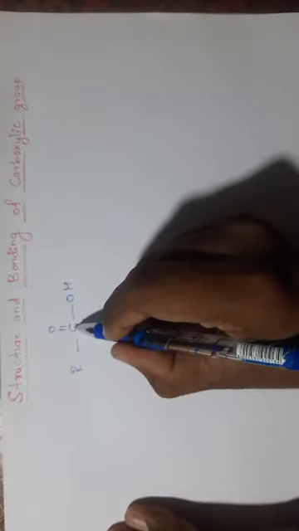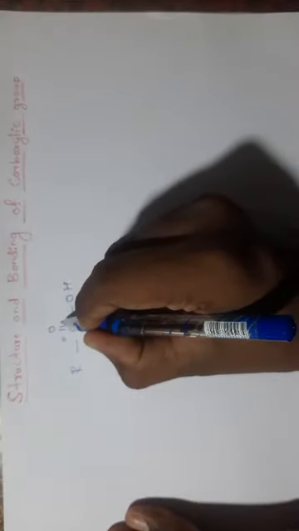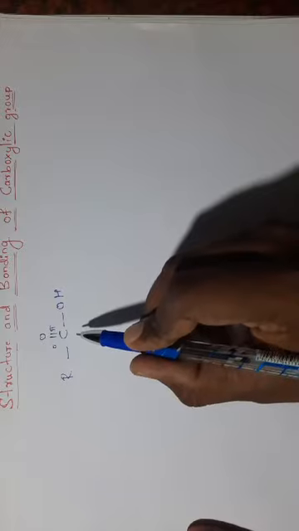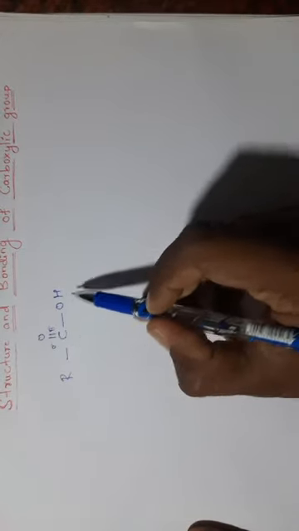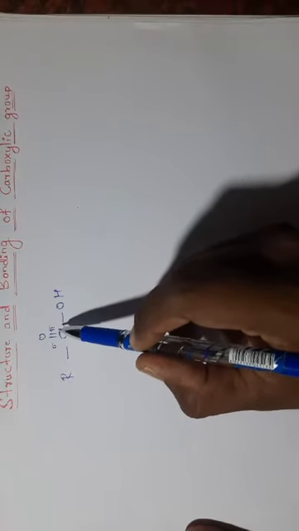In the carboxylic group, the carbon atom is bonded with two oxygen atoms, one by a double bond and another by a single bond. In the double bond, one bond is a sigma bond and another is a pi bond.